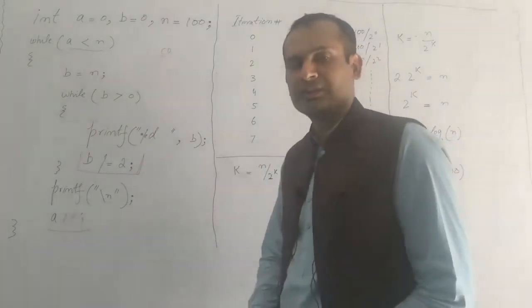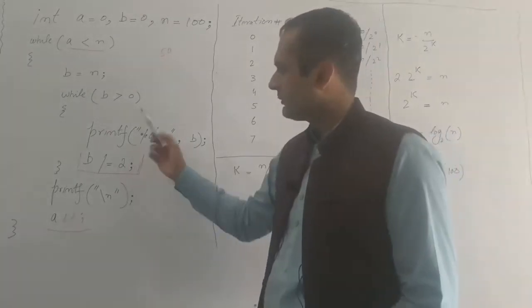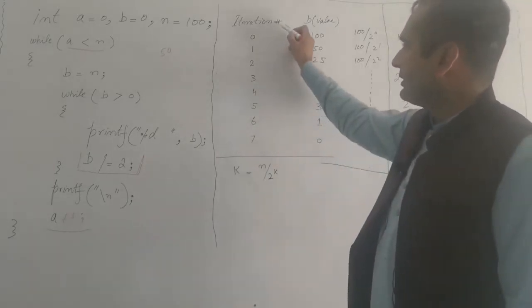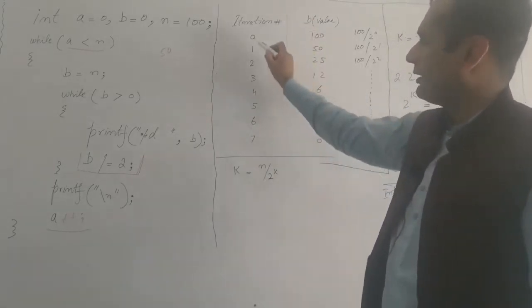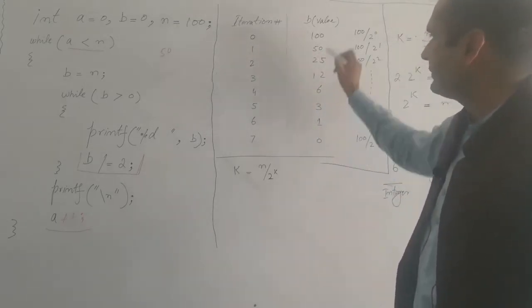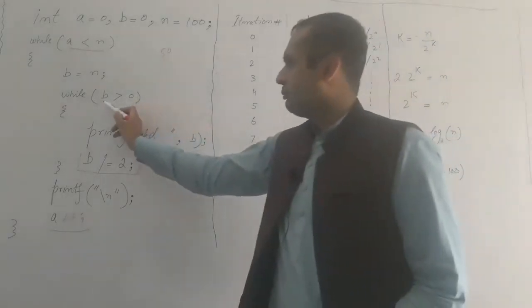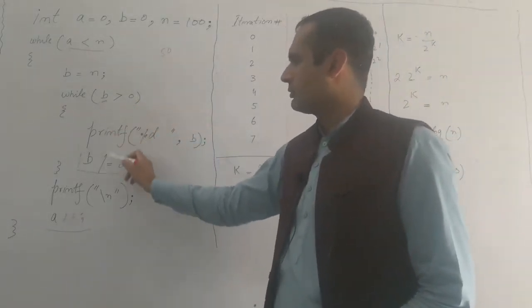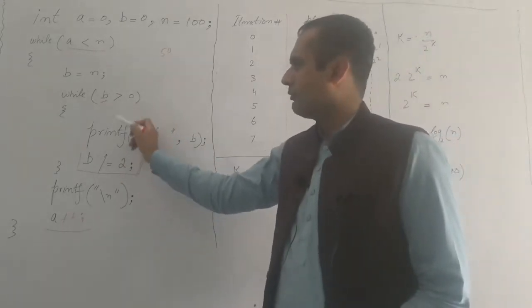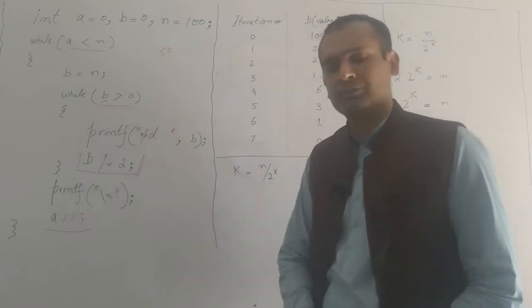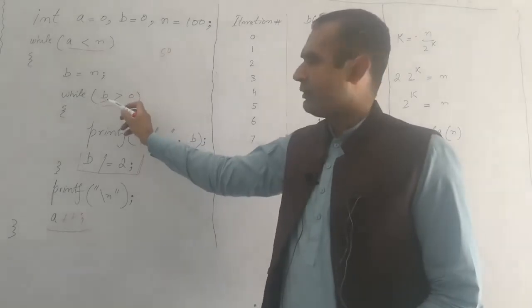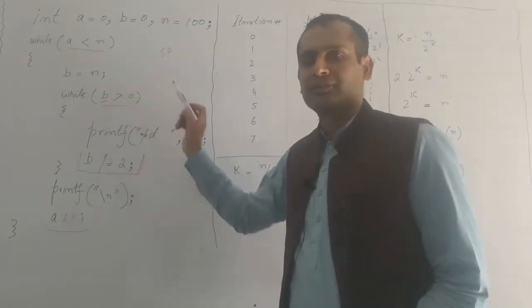We can use different strategies. For that, what I have done is write the sequence of iterations on the left side, and the value of b. b is a variable that will be used in the inner loop. It is a counter controlled variable because our loop will break when this condition becomes false. So this condition is very important. It becomes false when b becomes 0 or less than 0.